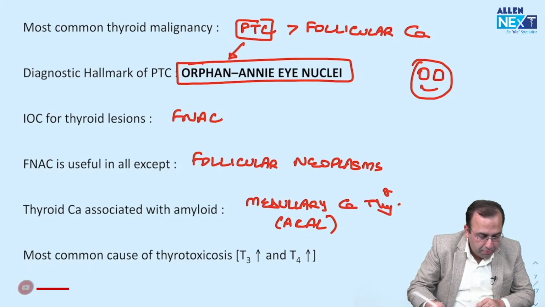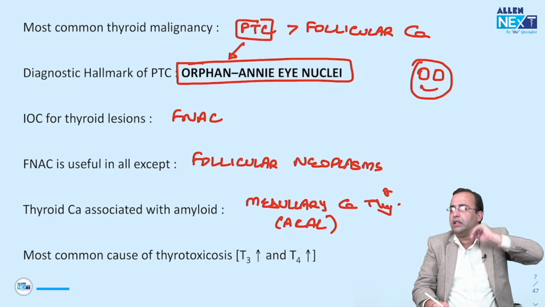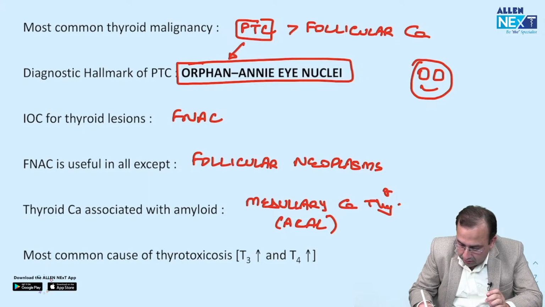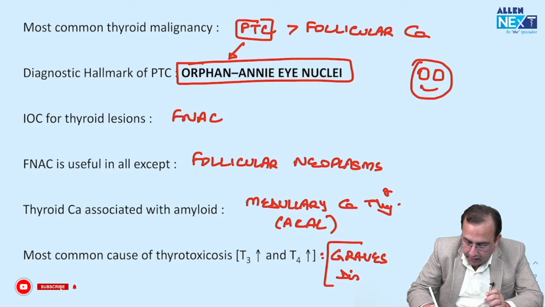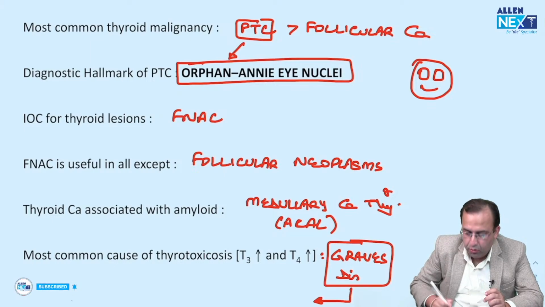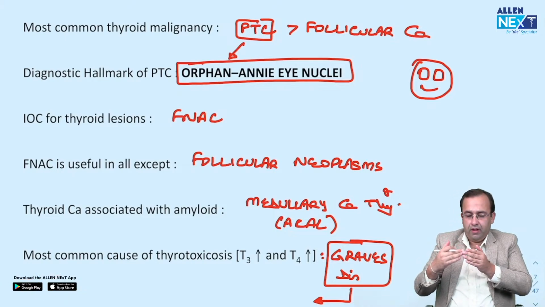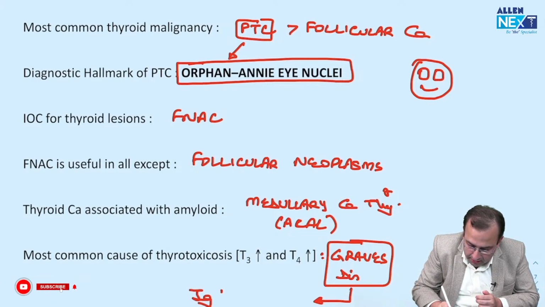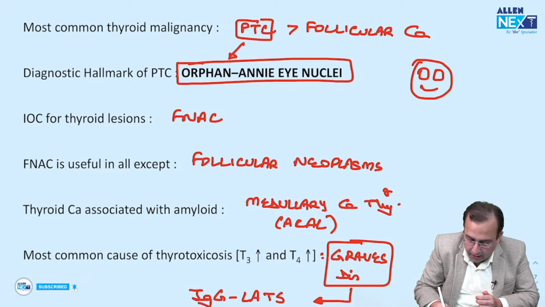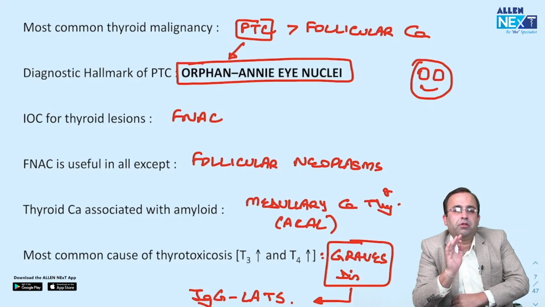Lastly, most common cause of thyrotoxicosis. Thyrotoxicosis is increased T3 or T4. Most common cause of thyrotoxicosis with hyperthyroidism is Graves' disease. Graves' disease shows the presence of long acting thyroid stimulating antibody. It has IgG, LATS, long acting thyroid stimulating antibody.